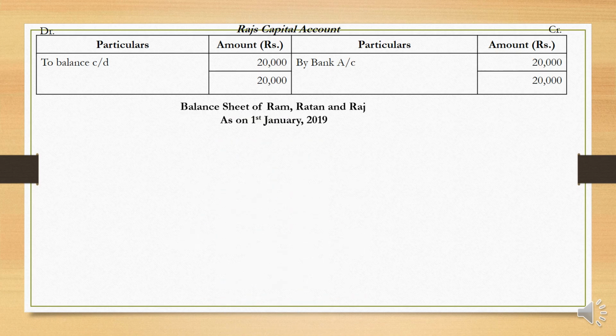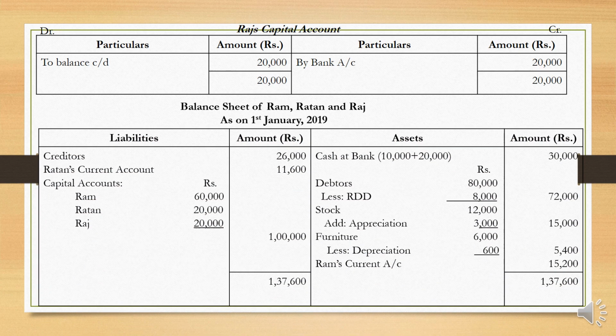Finally, we prepare the balance sheet as on 1st January 2019. Creditors 26,000, Ratan's current account 11,600, capital accounts of these three totaling 1 lakh. So total of the balance sheet is 1,37,600 on the liability side.